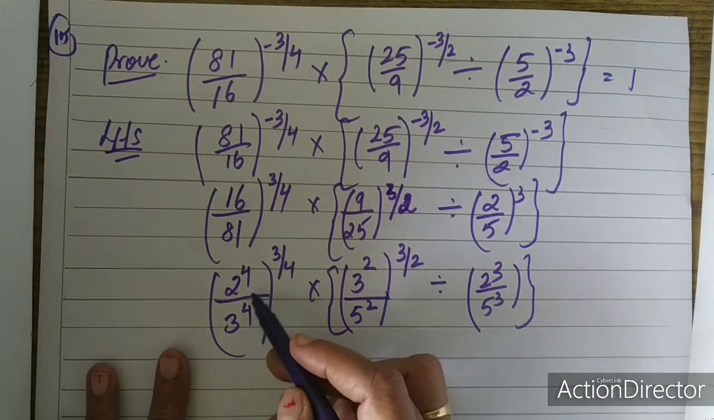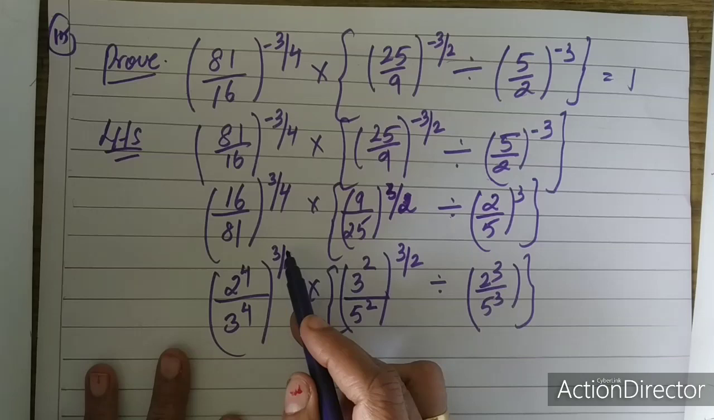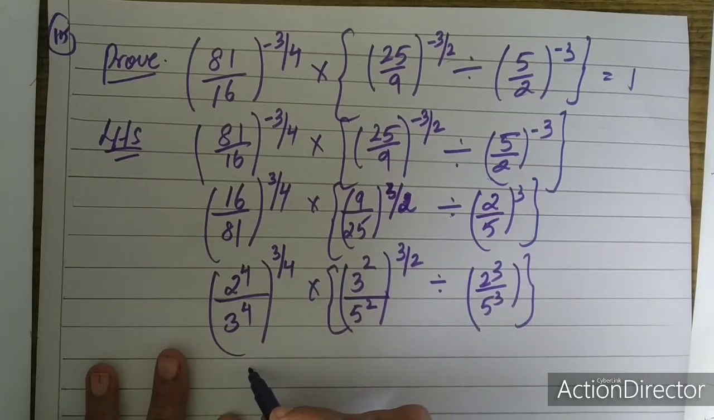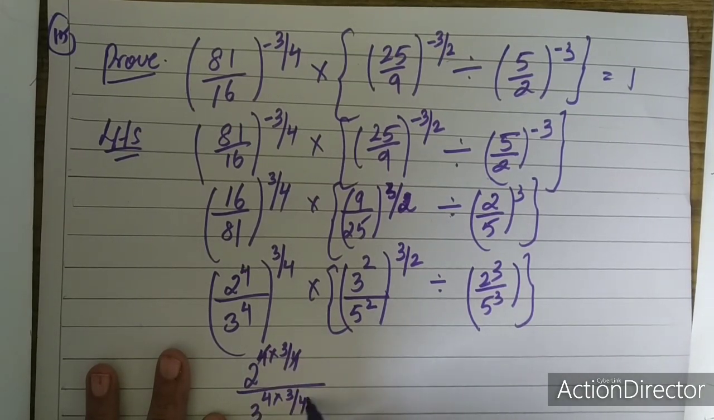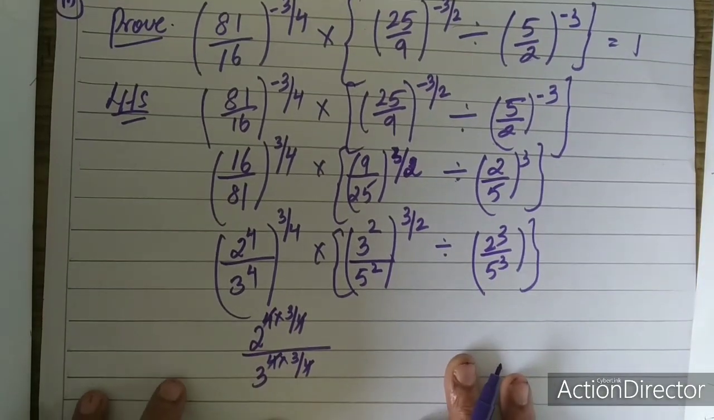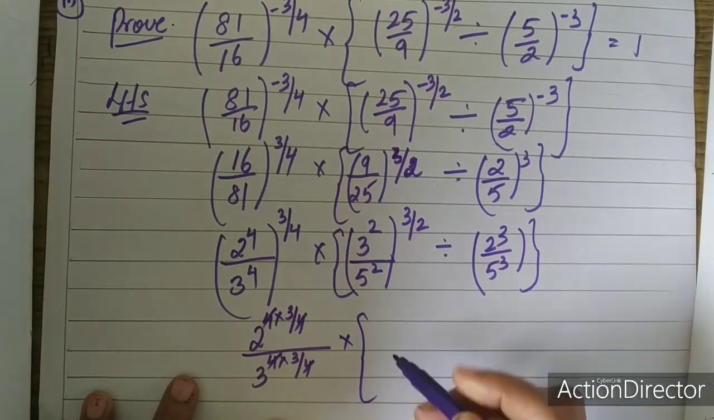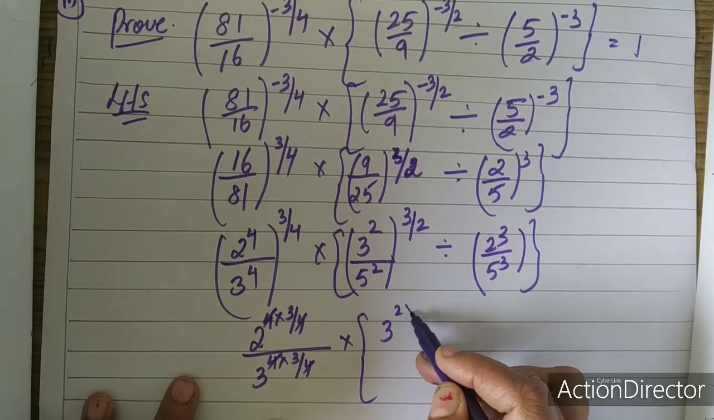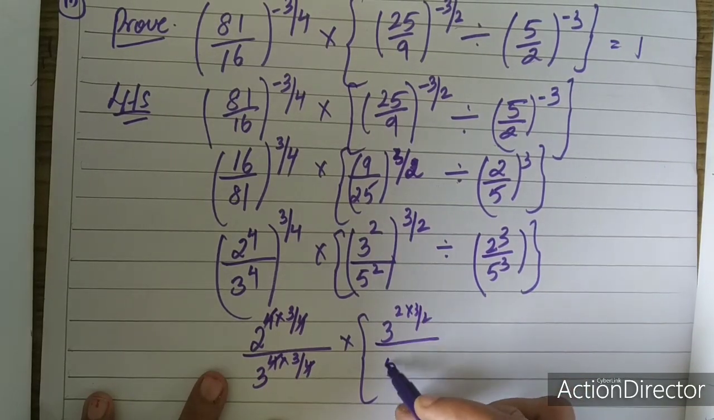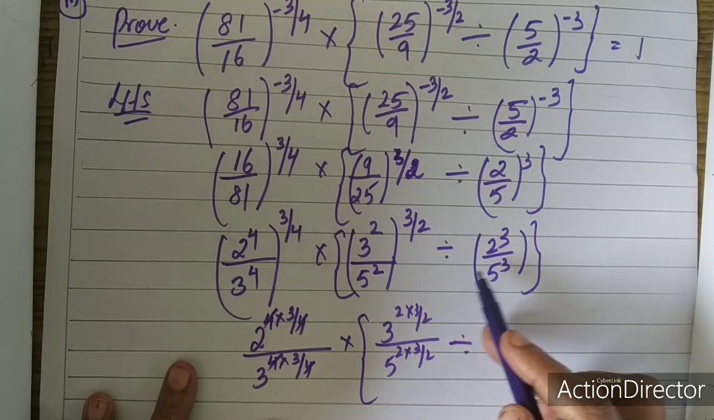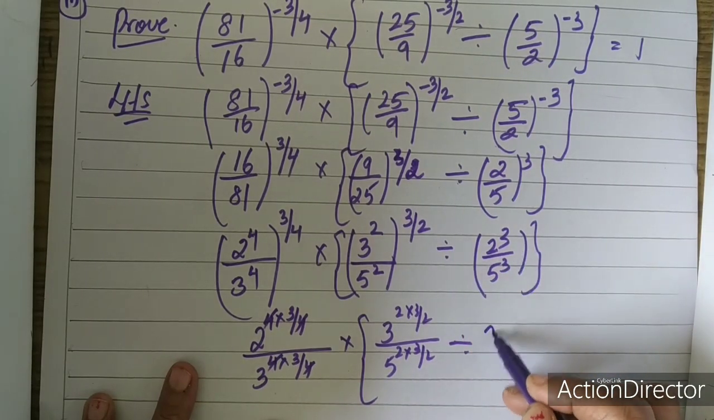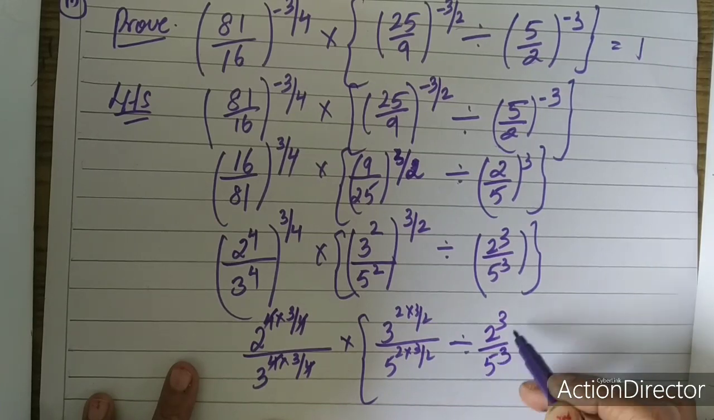Now I can cancel this. 2 power 4 into 3 by 4. 4 and 4 will get cancelled. Similarly in the denominator 4 and 4 will get cancelled. Write it separately and then cancel it. Here also 3 power 2 into 3 by 2, 5 power 2 into 3 by 2 divided by, since it is divided, 2 power 3 upon 5 power 3.